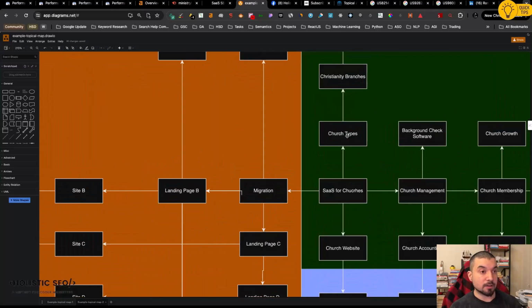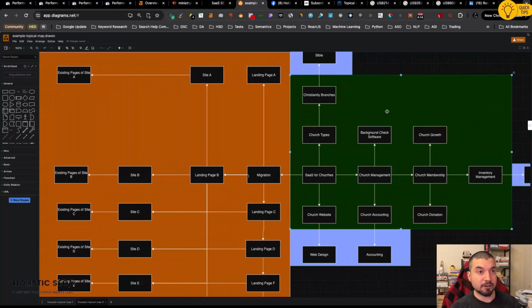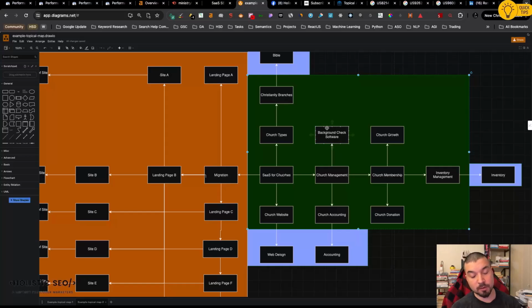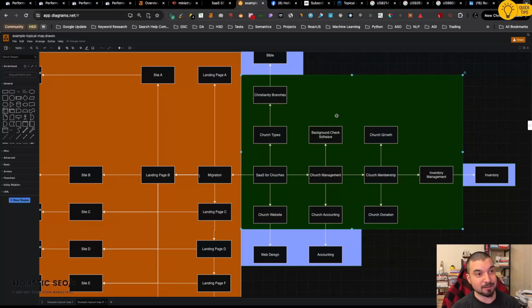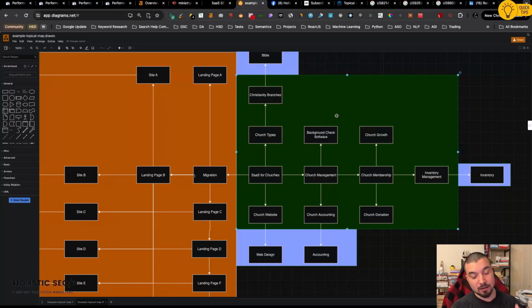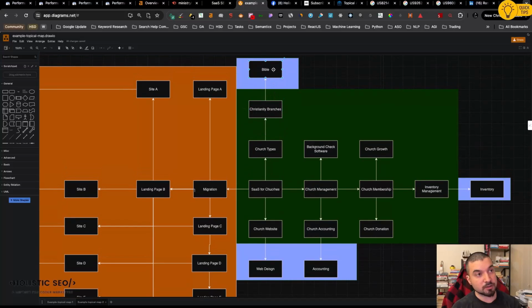And when it comes to this area, this green area represents the core section of the topical map. If you don't know what the core section of a topical map means, it means you are not following the case studies as you should. Basically it means how you make money, who you are, or why you are trying to rank for that. We are a church management system. We go for church types. Here we go for the Christianity branches, then the Bible.